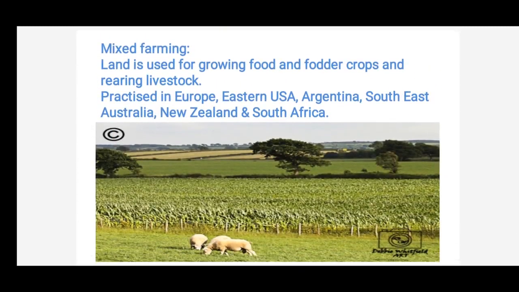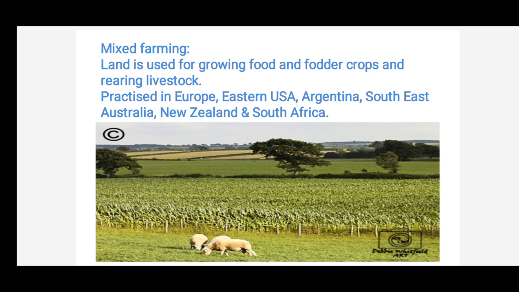Now let's see mixed farming. In mixed farming, the land is used for growing food and fodder and also rearing livestock. In commercial grain farming, one kind of crop they grow, but in mixed farming, three kinds of things they do in the same plot of land.